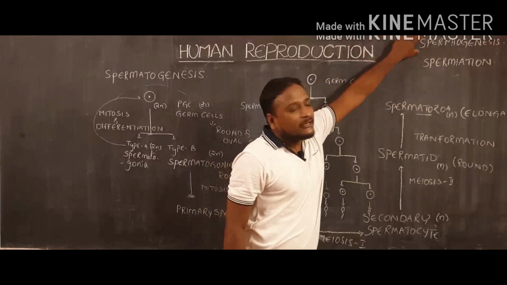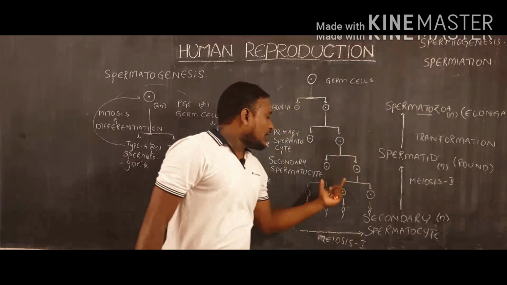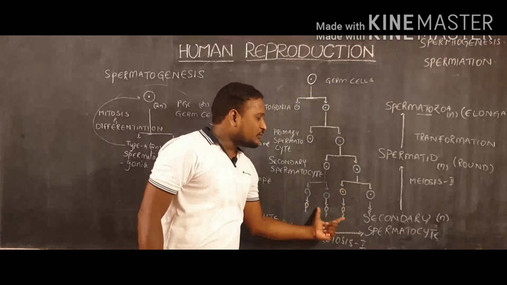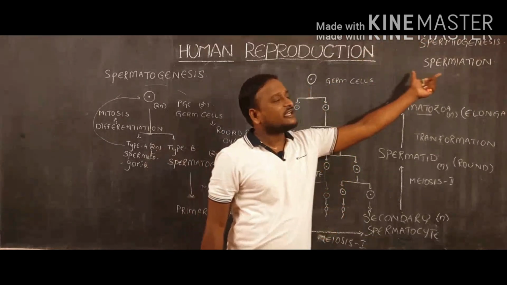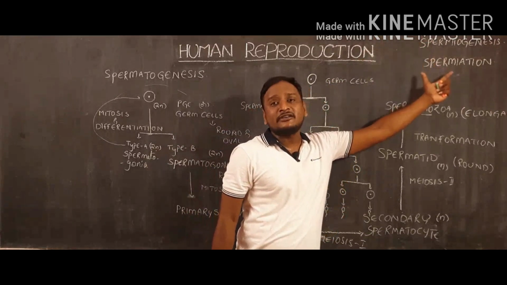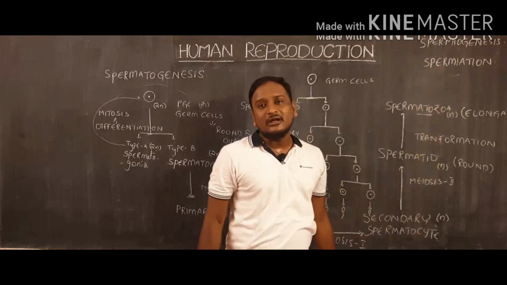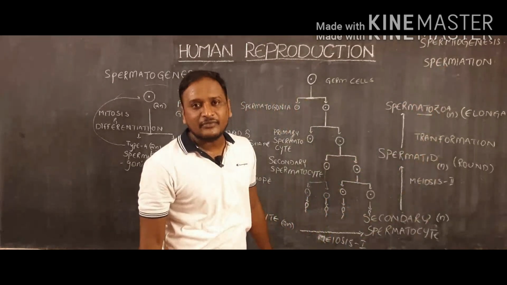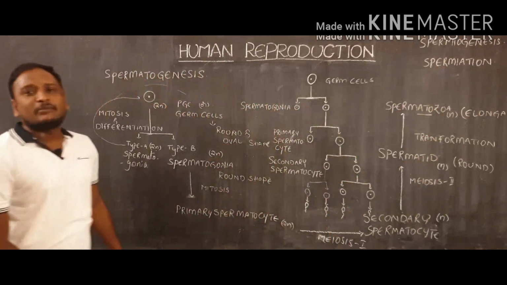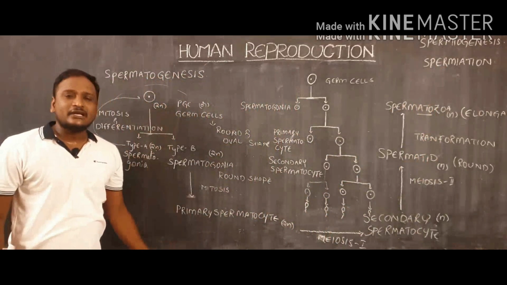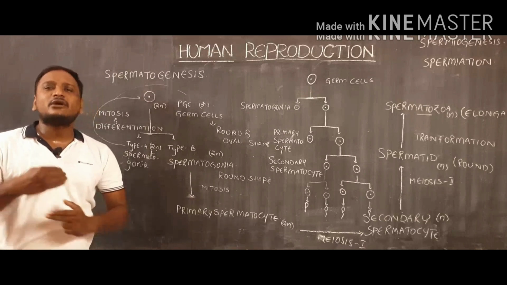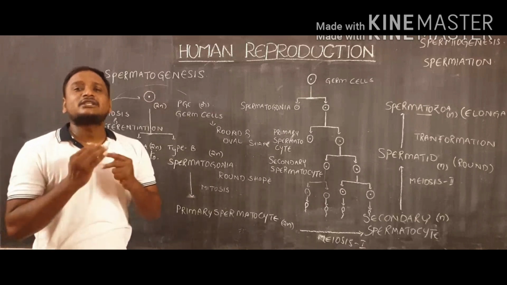So, spermiogenesis means conversion of spermatids into spermatozoa. Spermiation means releasing of sperm cells to outside of the seminiferous tubule. Likewise, this spermatogenesis involves different stages. And in our next topic, we will discuss the structure of sperm cell.